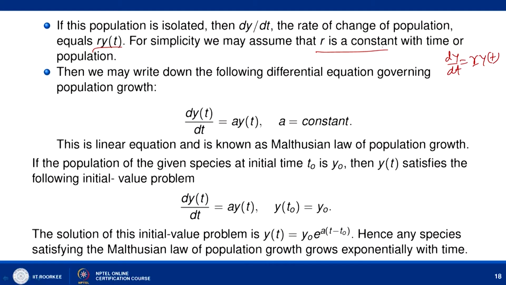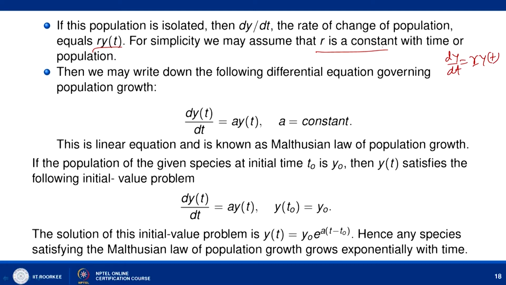So, if we assume these conditions: first, that the population is a differentiable function of time t; second, that the population is isolated from the rest of the world; and third, that the rate of change of population is independent of time t.